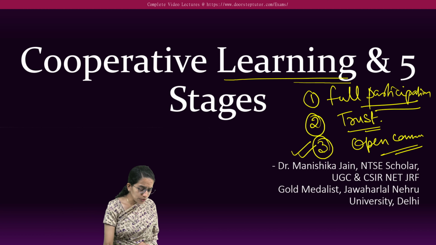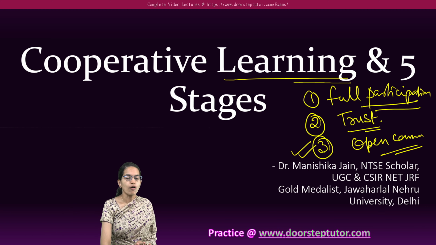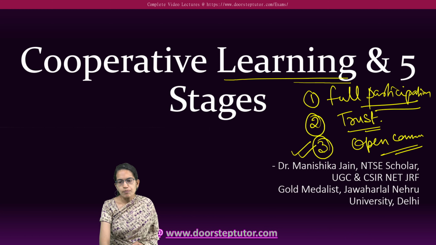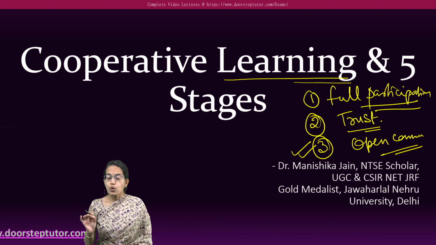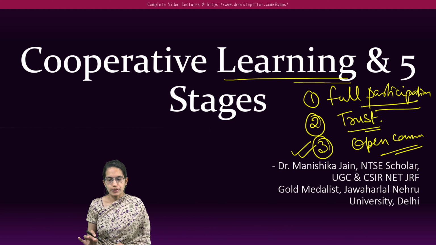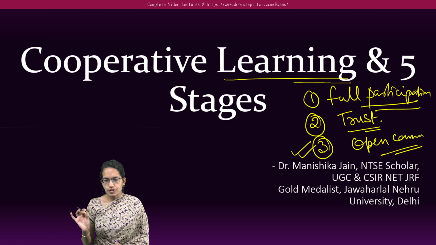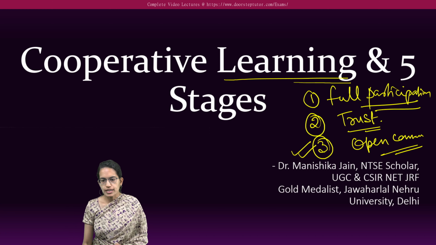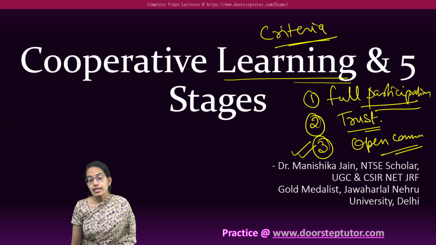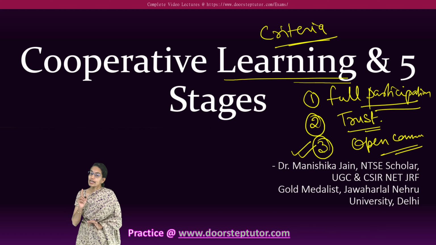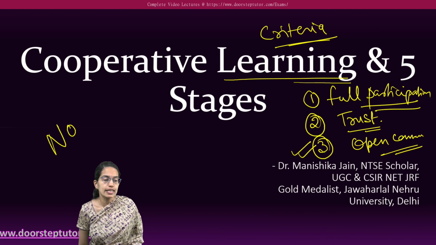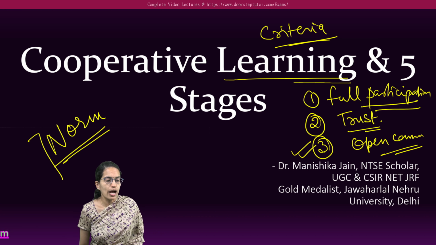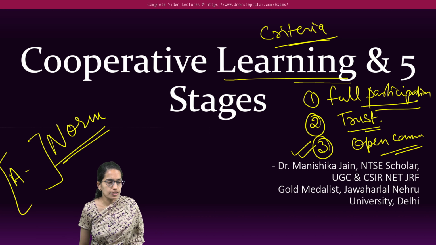Now let's move to another important aspect of cooperative learning, which is to understand what forms the basis for it. As I said, cooperative learning is criteria based learning. Similarly, individualistic learning is again criteria based learning. However, competitive learning is norm referenced because you have defined norms. With an A grade, you have the following score.